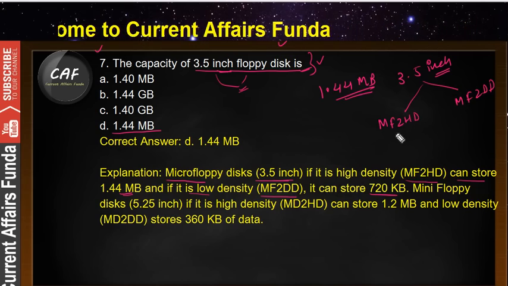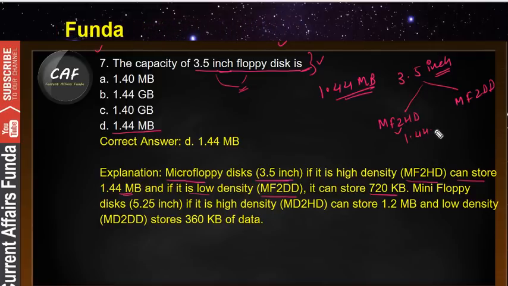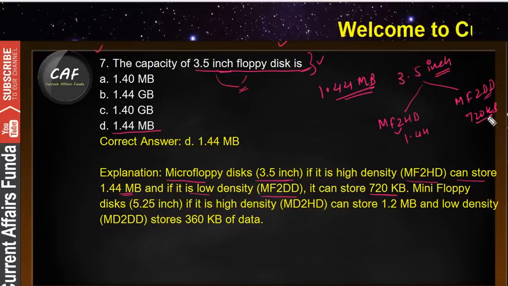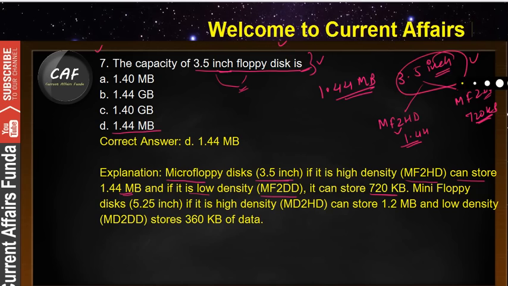If it is MF2HD, high density, you can store 1.44 MB, and if it is low density, you can store only 720 KB. So that is all about the 3.5 inch floppy disk.